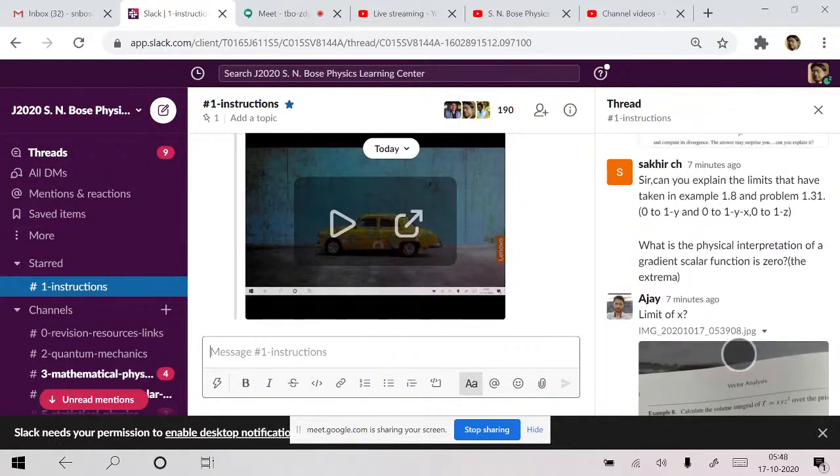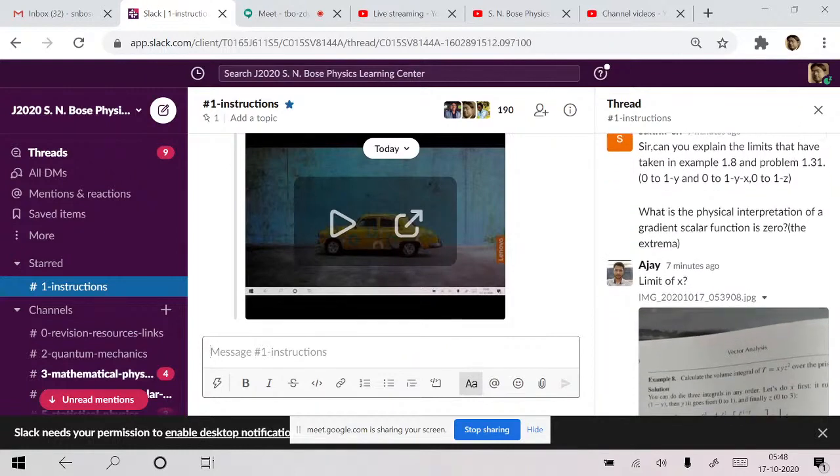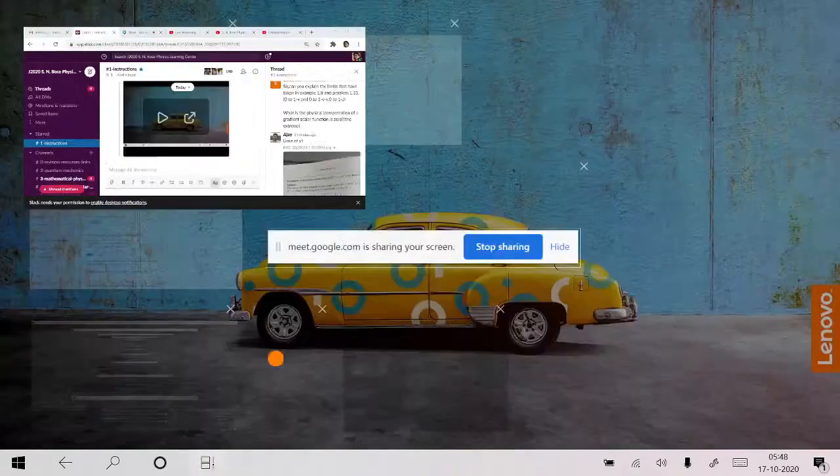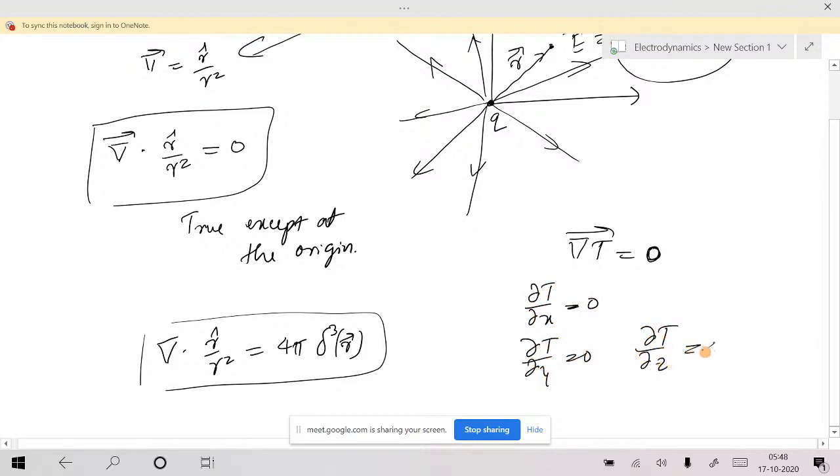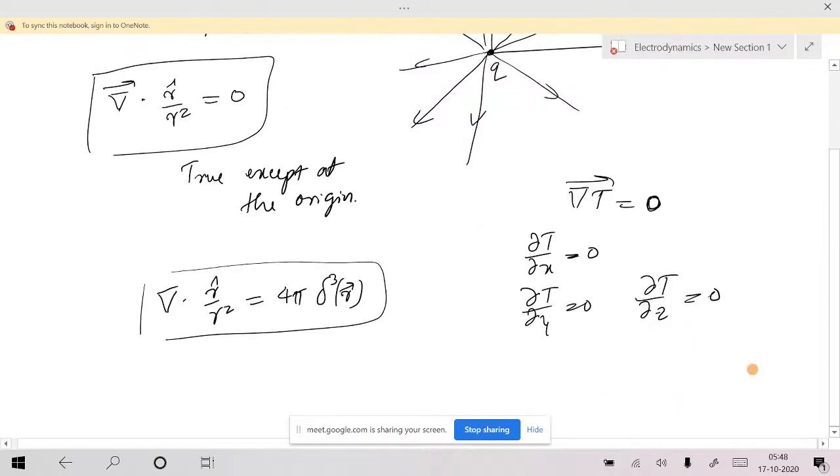Yeah, that is correct. If the gradient is 0, that means the function is attaining stationarity in all possible directions. If I write del T is equal to 0, that means the vector, am I right? I am writing dou T by dou x is equal to 0, dou T by dou y is equal to 0, dou T by dou z is equal to 0. All of these directional derivatives are 0. That means in multivariable calculus, these are the conditions for an extremum. So that is the physical interpretation, that's correct.